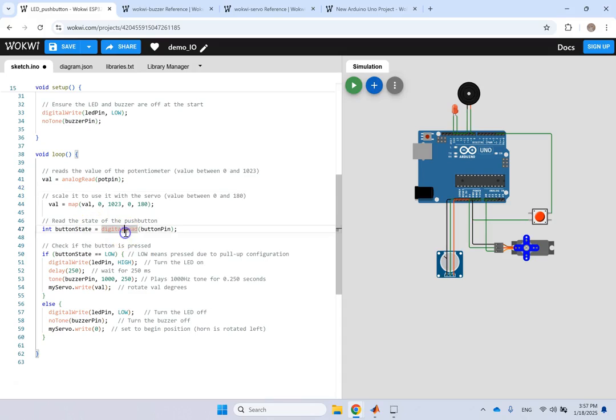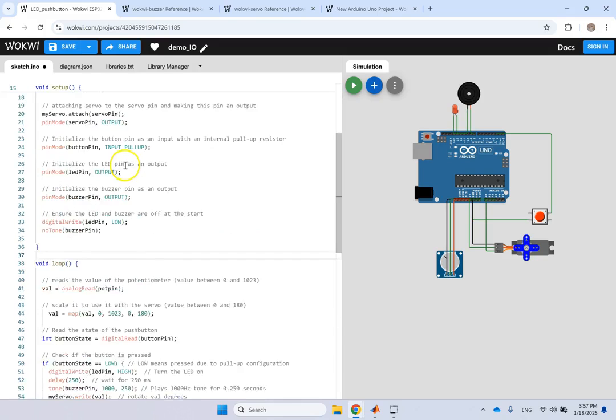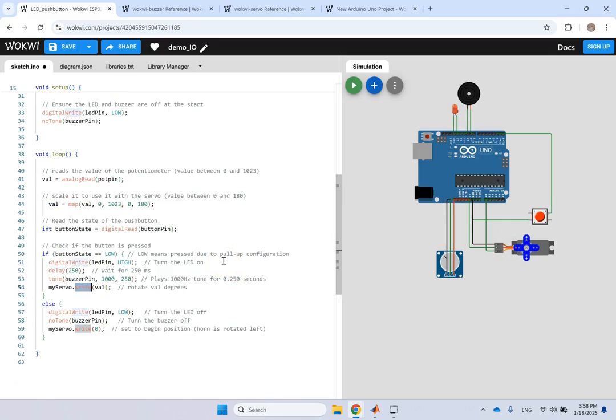So you see we have the commands digital write and digital read for digital pins. And then we have analog read, which is for the potentiometer. We don't use analog write, although it is really an analog write that we do to the servo. But in the servo library, instead of using analog write, we created this method called write. So this write is actually an analog PWM write that you are sending. You are changing the duty cycle of it basically, and you're controlling the angle of this servo.